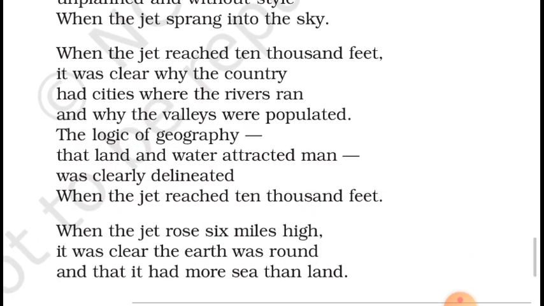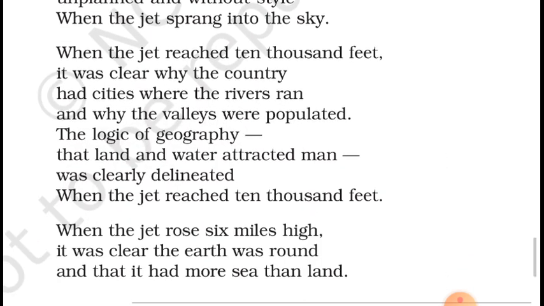Let's see the next paragraph. "When the aeroplane reached 10,000 feet, it was clear why the country had cities where the rivers ran and why the valleys were populated." So when the aeroplane reached 10,000 feet, the writer can see the cities, the rivers and the valleys. Now he understood, okay, why all the civilizations, all the cities were settled near rivers, and why all the valleys were populated, because valleys were very fertile. He understood the logic of geography.